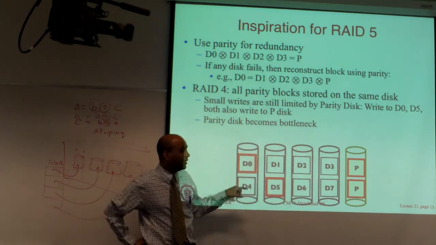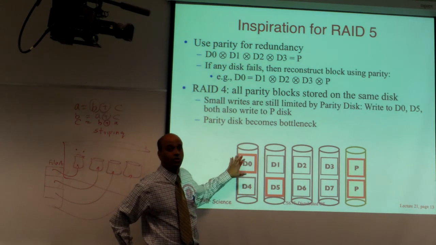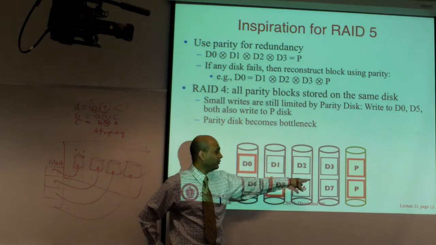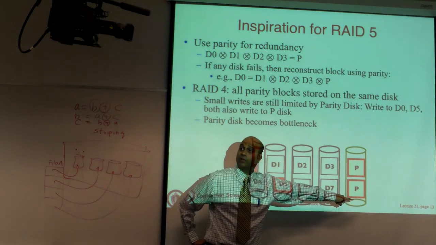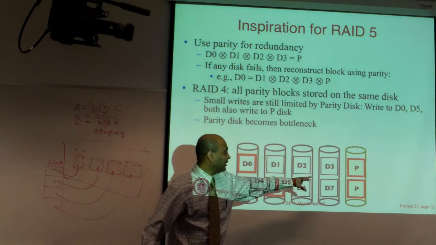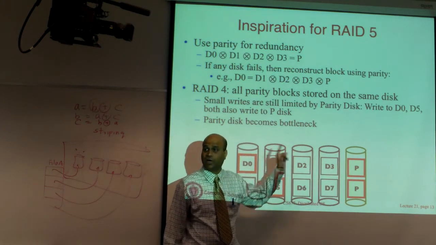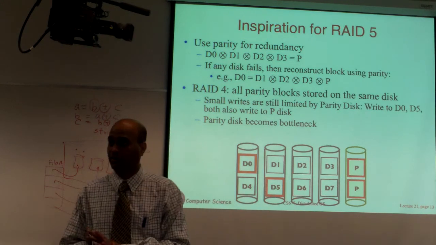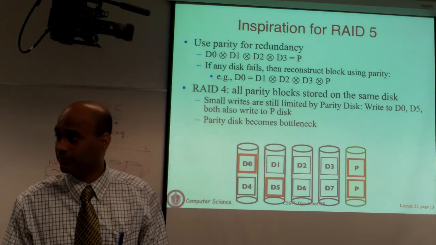These red boxes show that if you write D0, you have to also write that parity block. If you write D5, you also write to that parity block. So the write load on the parity disk is the sum of the write load on all these individual disks. That disk is getting the union of all the writes on the other disks, so it's going to quickly become a bottleneck.